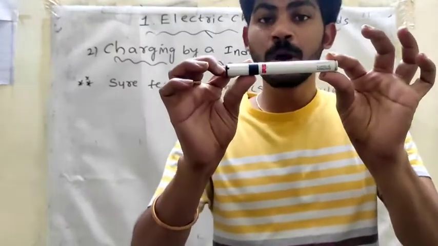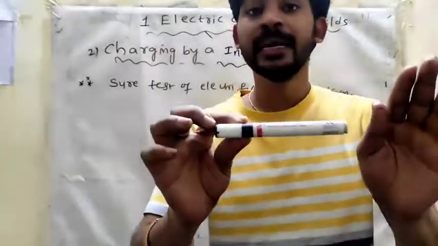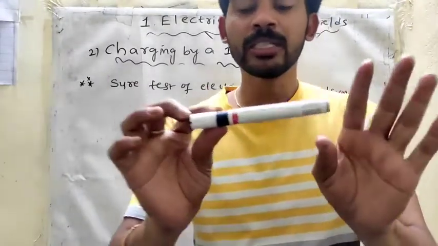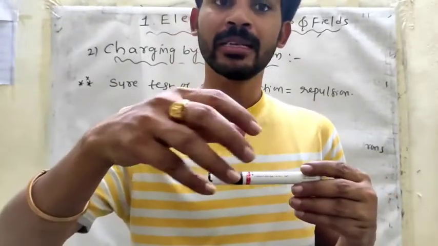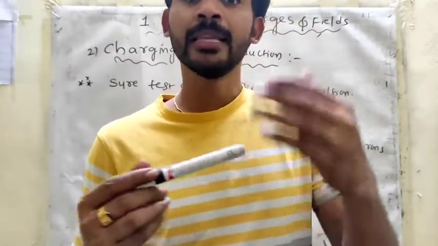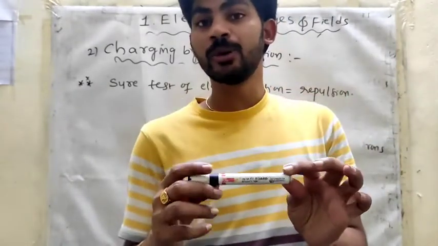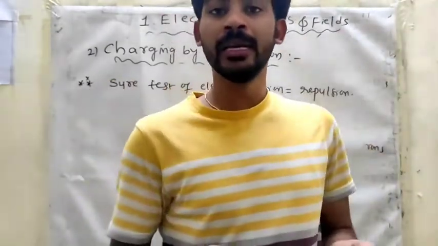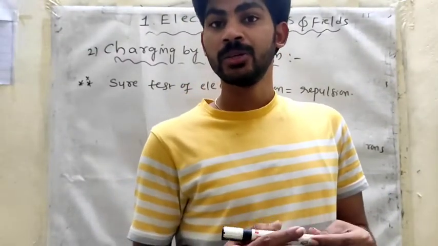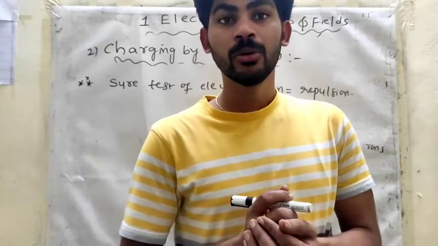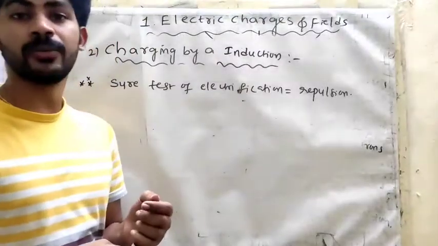Now this is a positive charged body. If we keep it near another body and there is repulsion, the other body also has charge. Suppose this is a negative charged body, and we keep it near the other body. If there is repulsion, that body is also charged. So easily we can decide now: repulsion is the sure test of electrification.